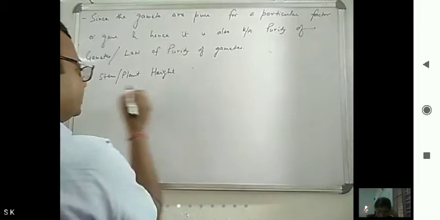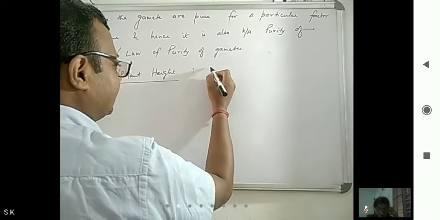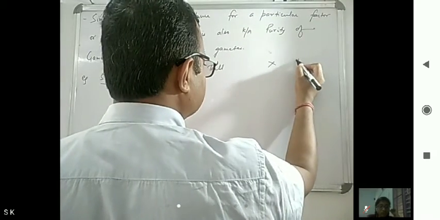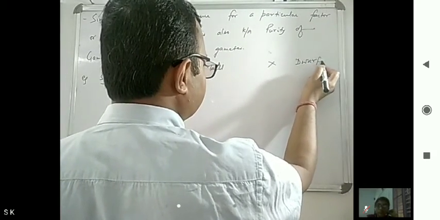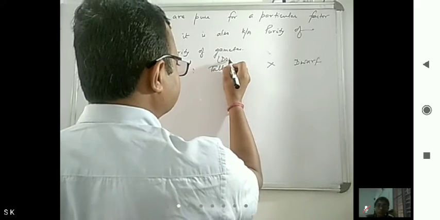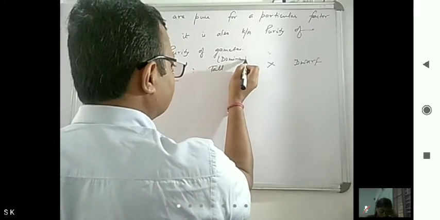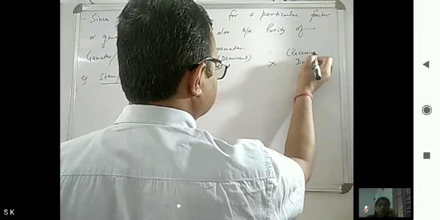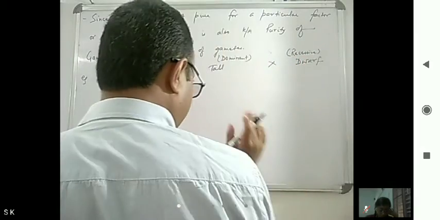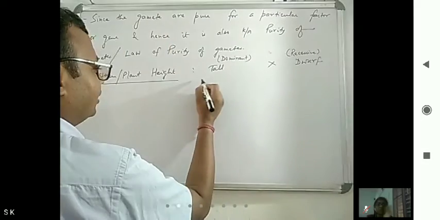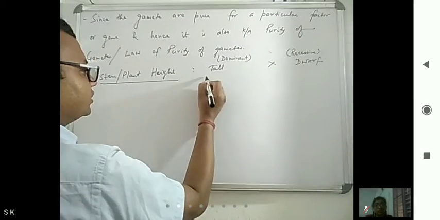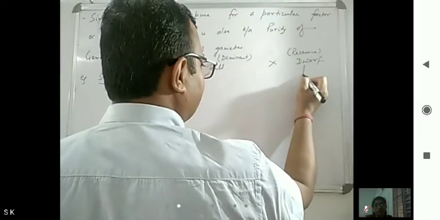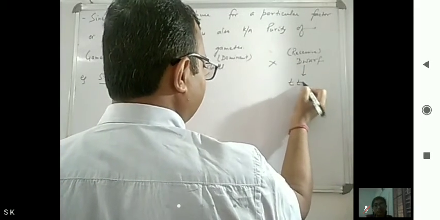Here the character was plant height, and the traits were tall and dwarf. Tall was the dominant and dwarf was the recessive character, but both are pure. Tall is denoted with capital T, and dwarf with small t.